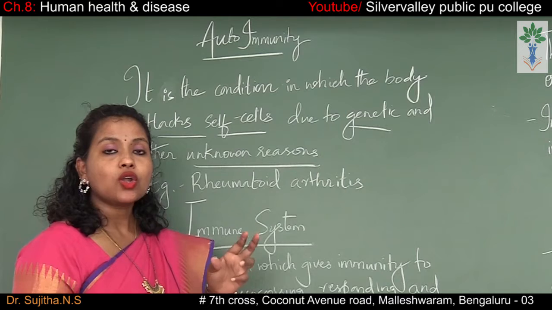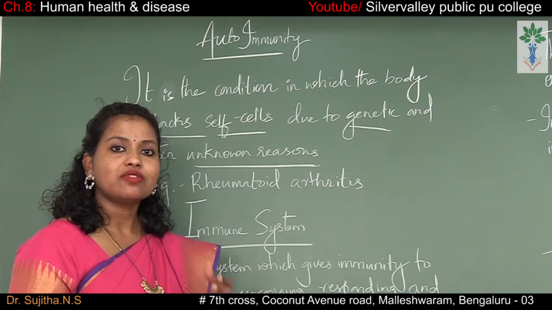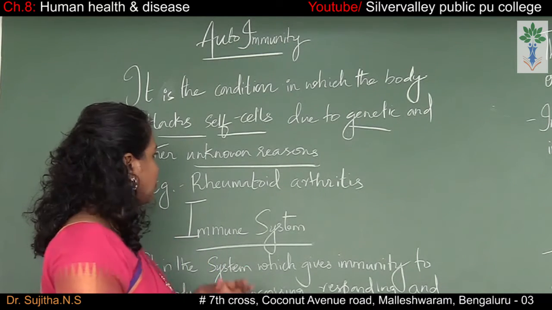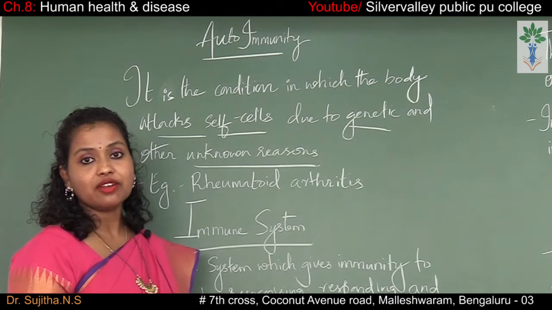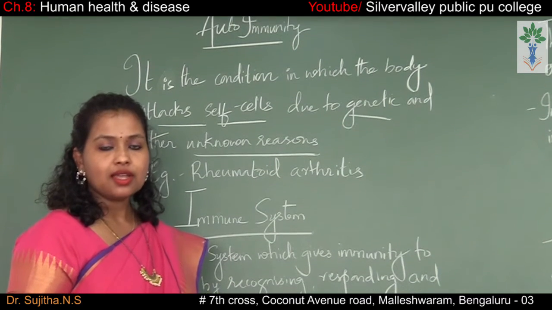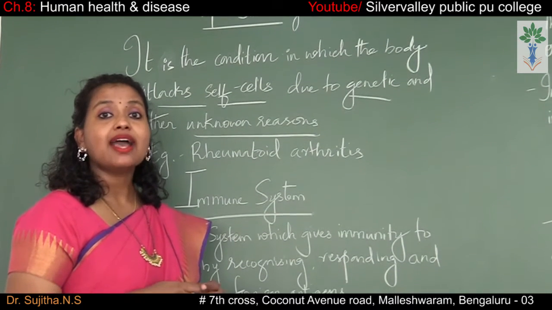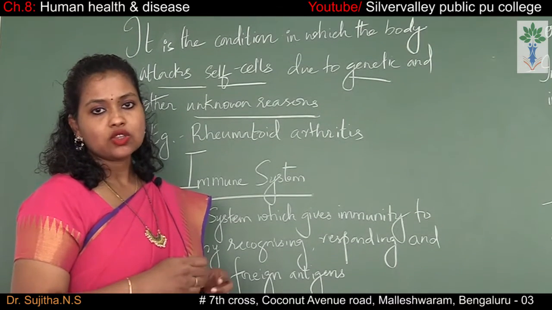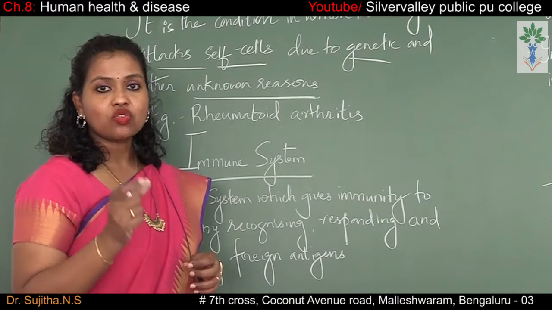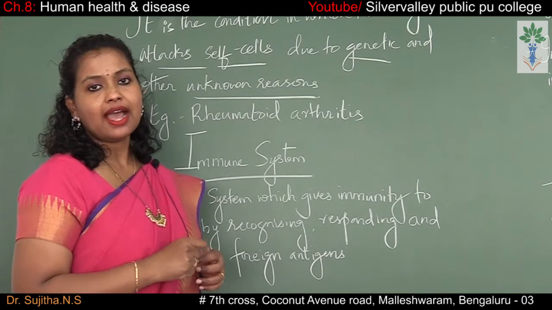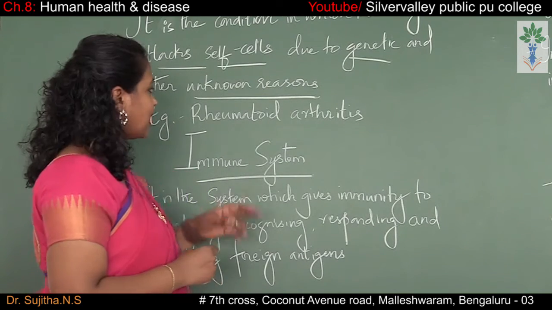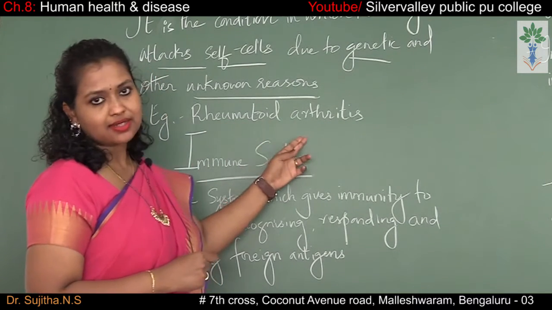So autoimmunity means destruction of the self cells. An example is rheumatoid arthritis. Rheumatoid arthritis is a condition in which there is an inflammation in the joints, especially in the hand and the wrist region. The joints start to swell, and there is a slight swelling of the hand and the wrist region. That is called rheumatoid arthritis.